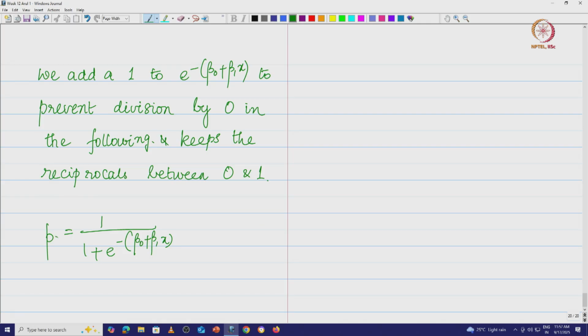You can say that, okay, again you can keep a threshold here. When beta naught plus beta 1x is 0, you have 1 by 1 plus 1, which is 1 by 2. So you can keep a threshold of half and say that beyond this is going to be a pass and below that is going to be a fail. So one more thing, this is basically how a logistic regression works. It turns the log odds into, you basically do log odds and then you get the probability value.